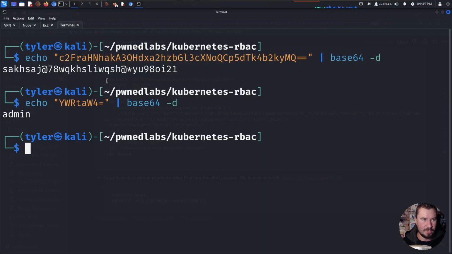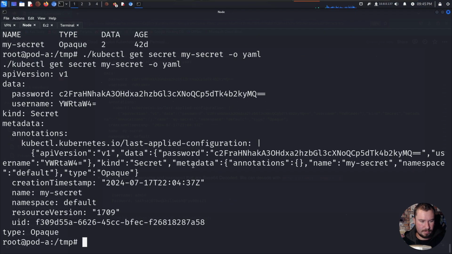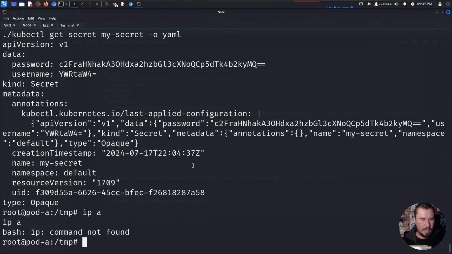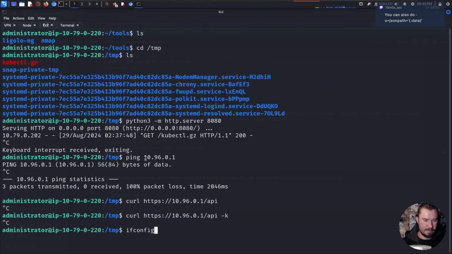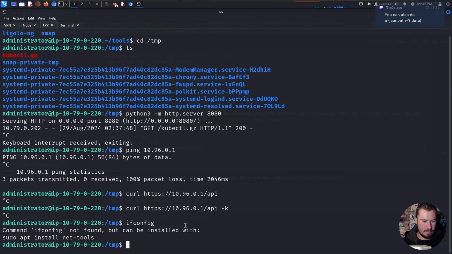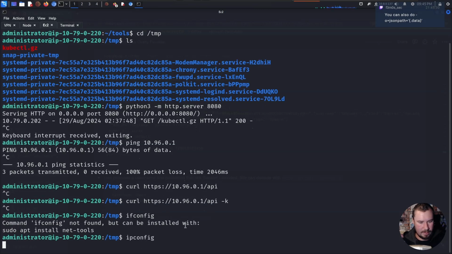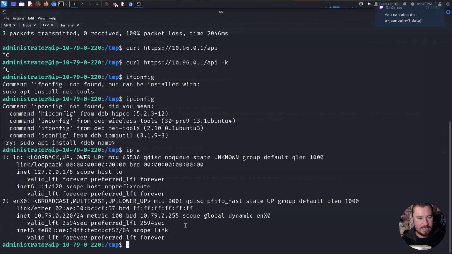So if we jump over to our node, and we do, I guess, ifconfig apparently. We have this IP right here. This is on a different net. Okay. Not ifconfig, ip a. What are you, it's not Windows, Tyler. What are you doing with your life?